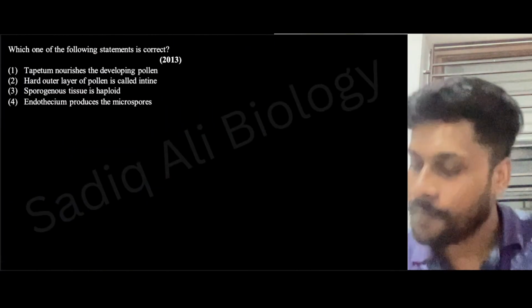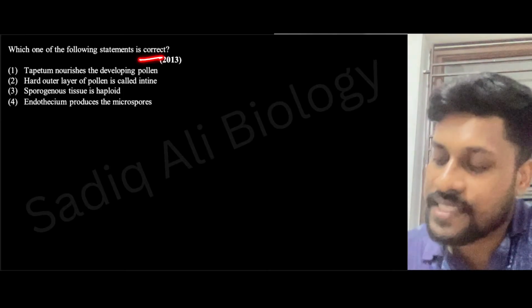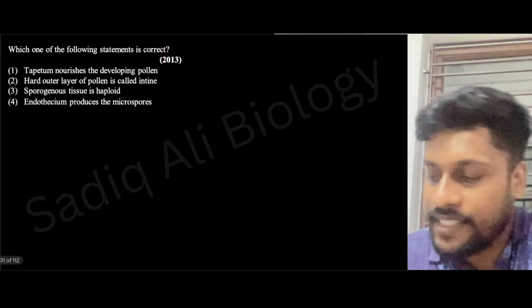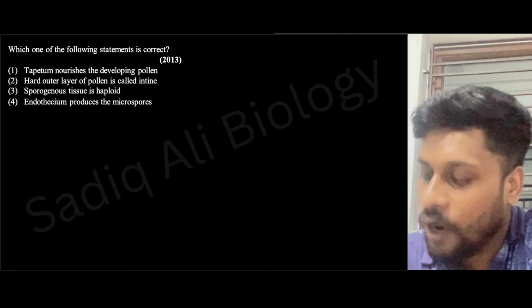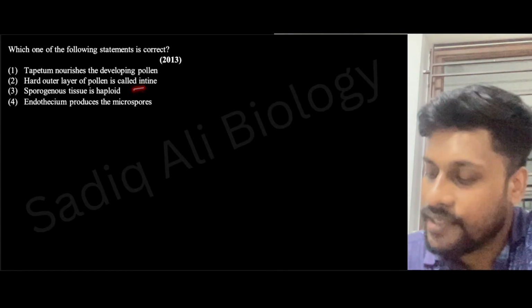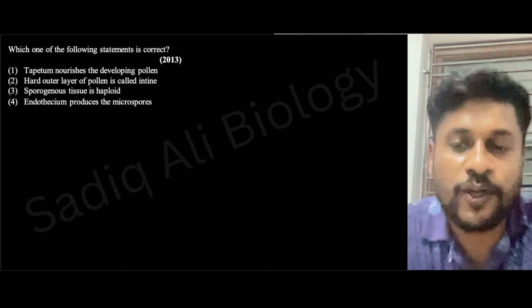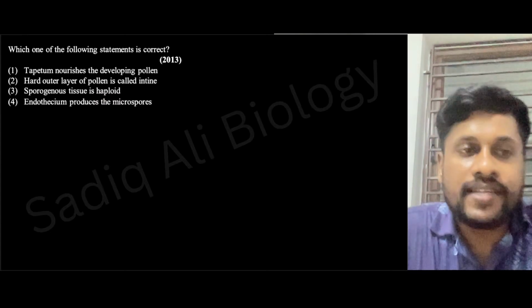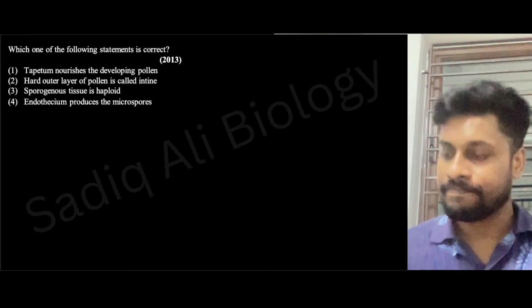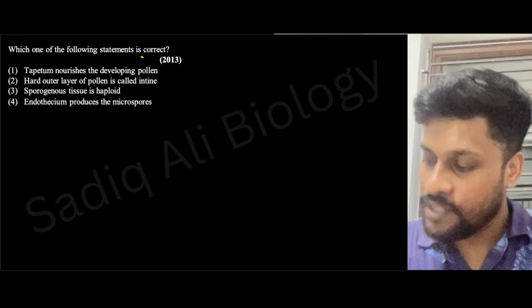Next. Which one of the following statements is correct? Tapetum nourishes the developing pollen. A hard outer layer of pollen is called intine. Sporogenous tissue is haploid. Endothelium produces microspores. What will be the answer here? Which is correct?